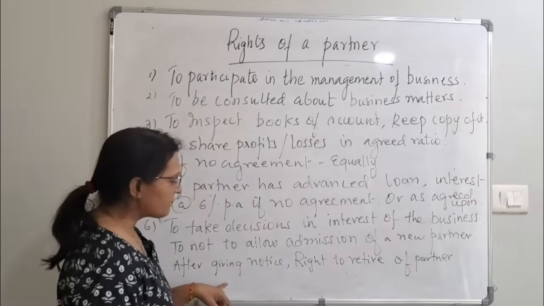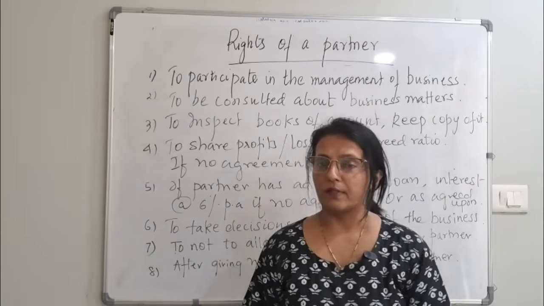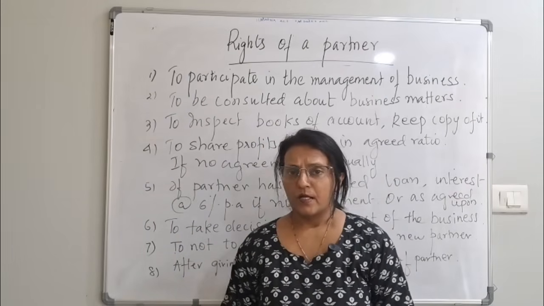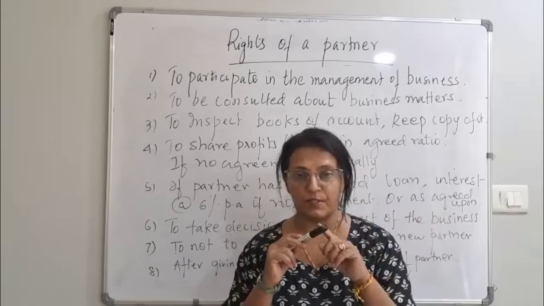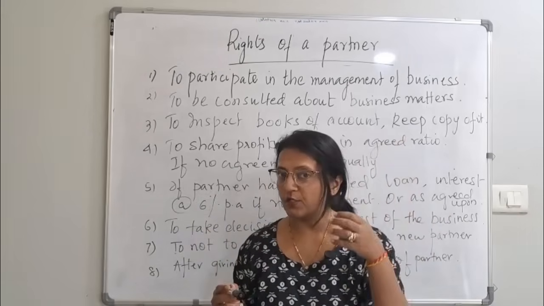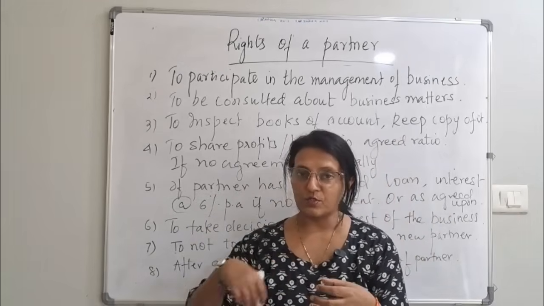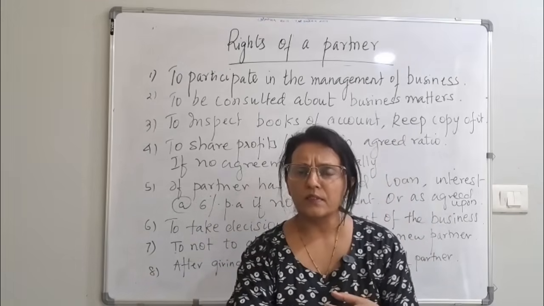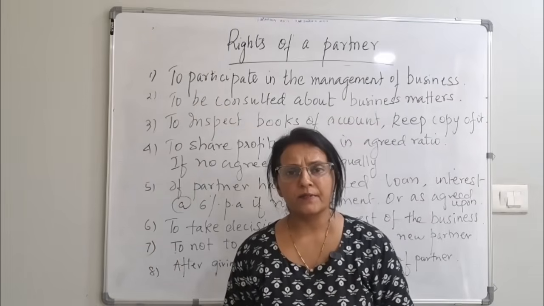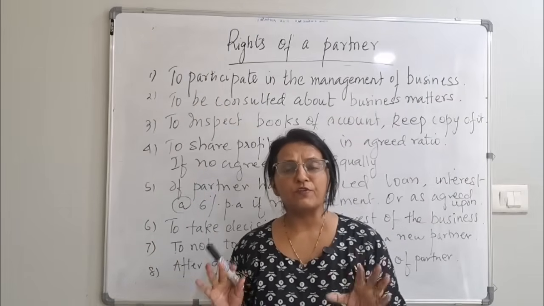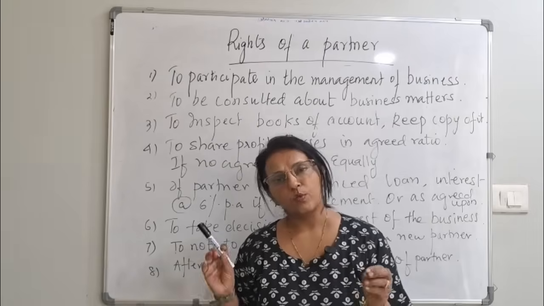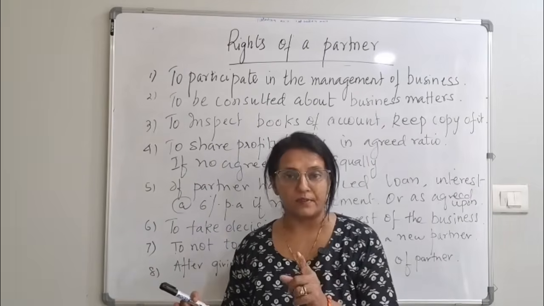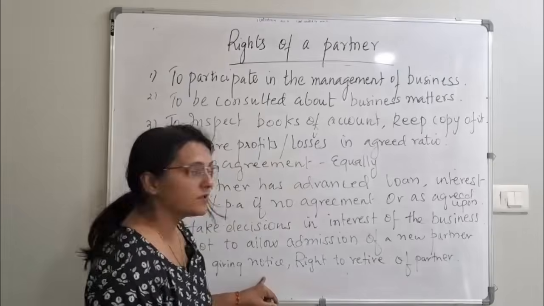Next one is, after giving notice, the right to retire of a partner. You cannot come on your own because you need the permission of all the partners. You cannot admit a new partner. You need permission of all the partners. But while going, if you want to retire, can that be your wish and will on your own terms? It can be. You can retire whenever you want, but after giving notice.